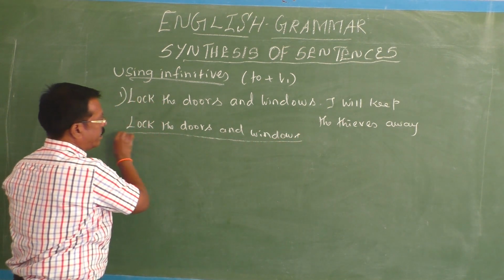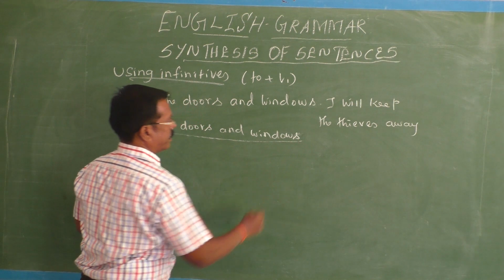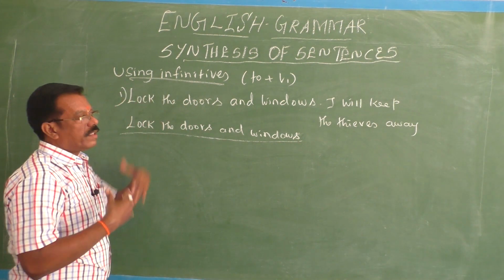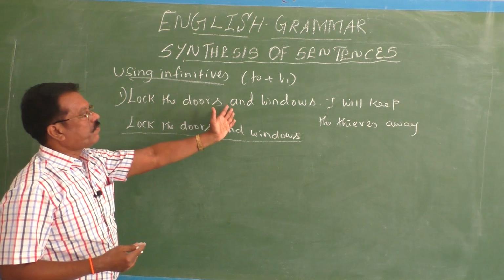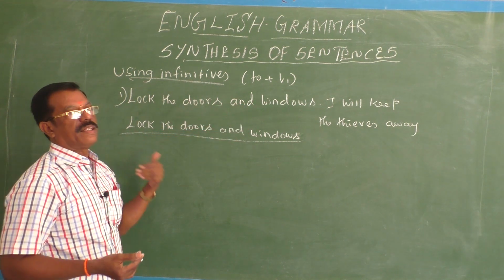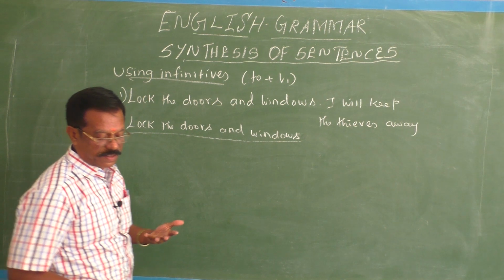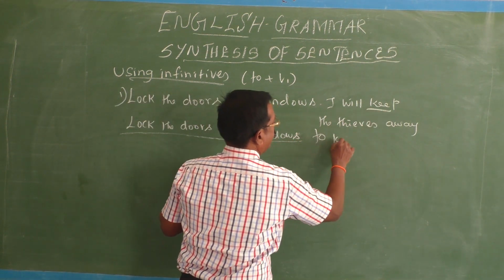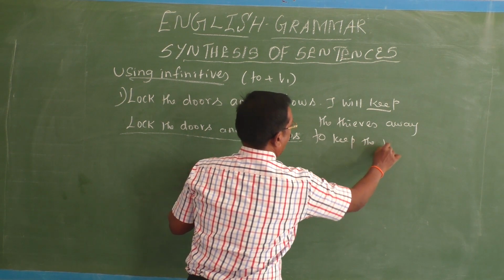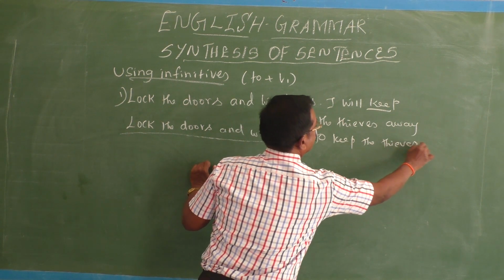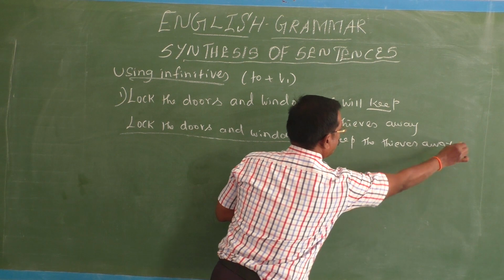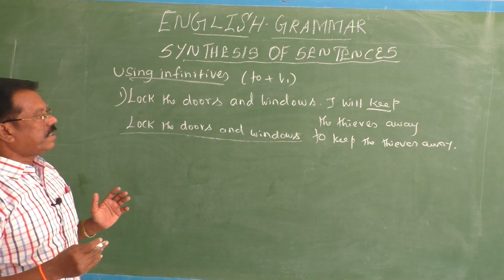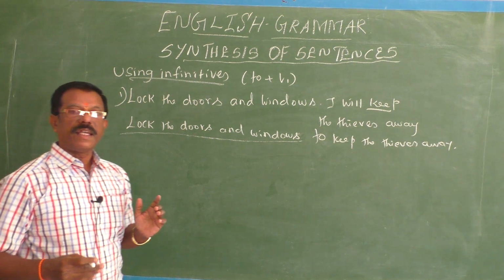So this is the purpose. For what you want to close the doors and windows, the result is there. So after infinitive, if you bring the result, you will get the synthesis. Lock the doors and windows to keep the thieves away. Now you have synthesized these two sentences easily by using the infinitive.